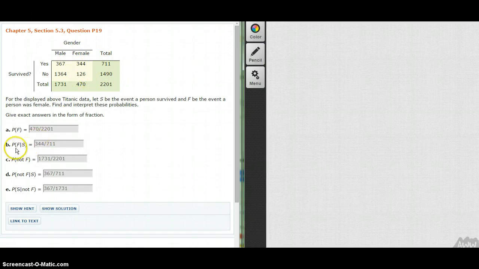Okay, this next one is our first conditional probability, the probability of being a female given that you survived, or given that the person survived. So we read this symbol right there as "given that." So, probability of being a female given that you survived. In this case, we're not even considering these non-survivors. We're only looking at these survivors. And in that case, the probability would be the number of female survivors, 344, over the total survivors, 711. So everything there is based on being a survivor. That's what that conditional probability is.